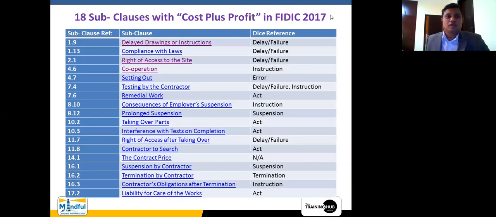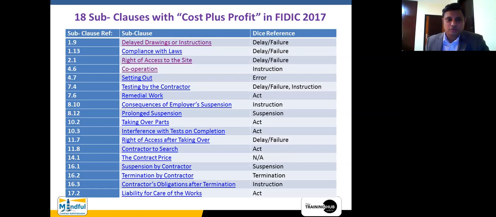Right? Okay. Now let us go back to the next one, which is setting out, which we have discussed previously. In the dice, we have previously discussed delay failure. There are five places in the sub clauses. You can see first 3 and then 7.4 and then 11.7. And then we discussed this setting out as well.